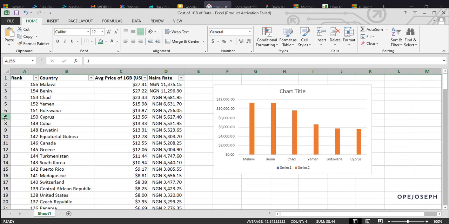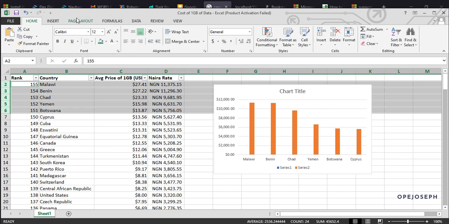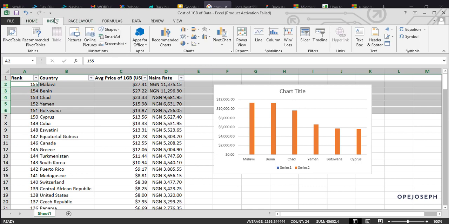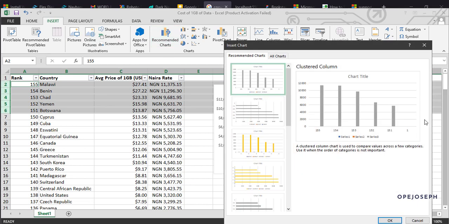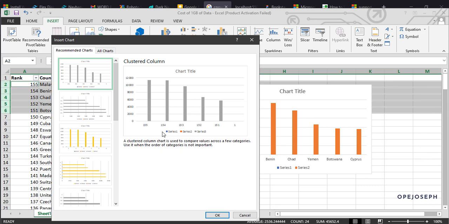So let me hold Control down. I like the way I'm doing it now. You would get to see the mistakes we make and how we quickly turn them over. So I come back to my Insert. On Insert, go to Recommended Charts again. Oh my god. You can imagine India is even nowhere to be found.